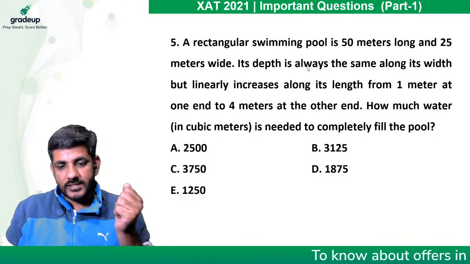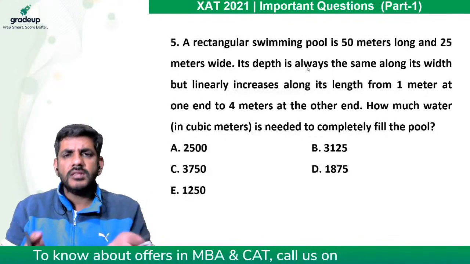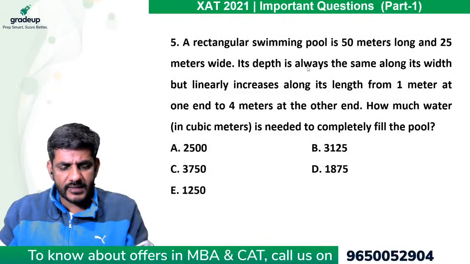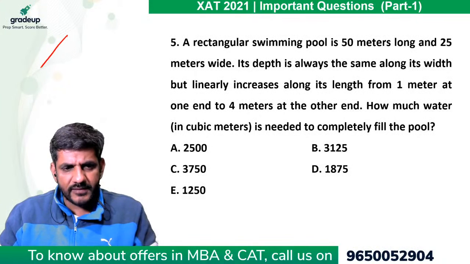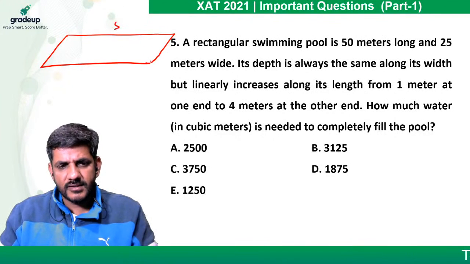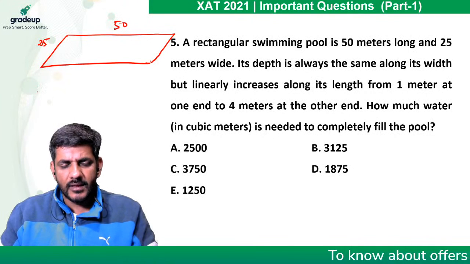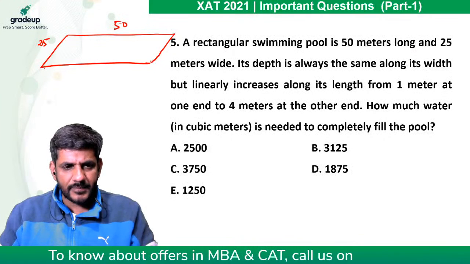How much water is needed to completely fill the pool? It's a simple question based upon the volume of a cuboid, nothing else, right? A swimming pool is there, 50 by 25. So this kind of swimming pool. It is 50 by 25. This is 50, this is 25. And it is 1 meter deep at one end and 4 meters deep at the other end.